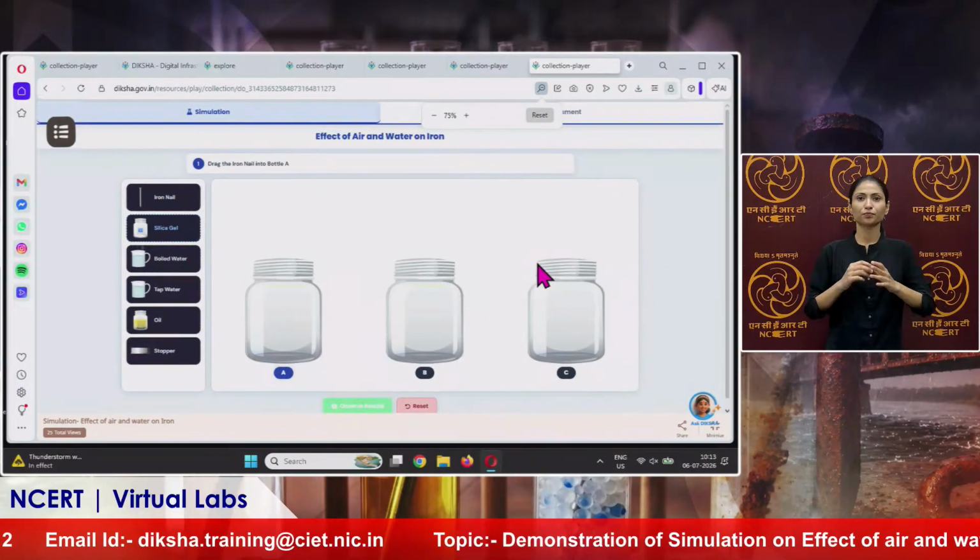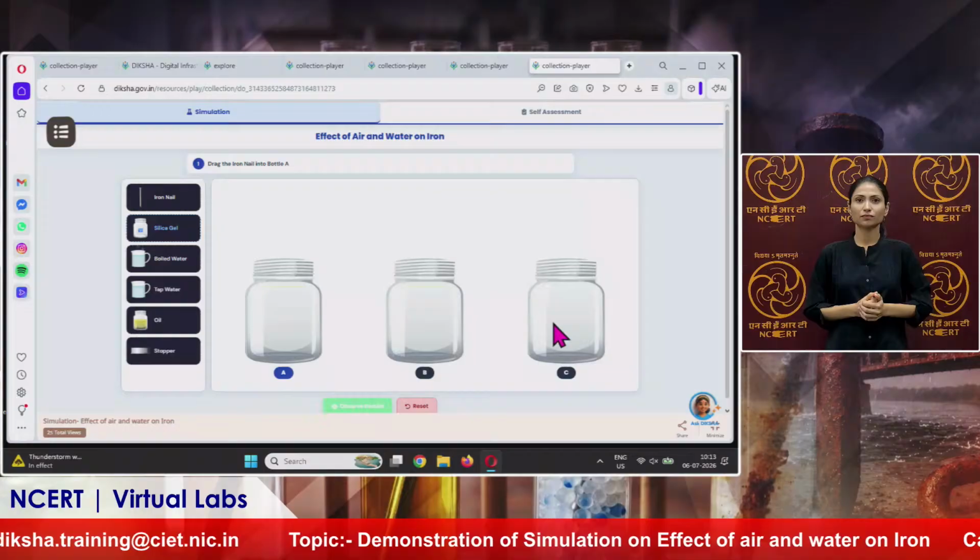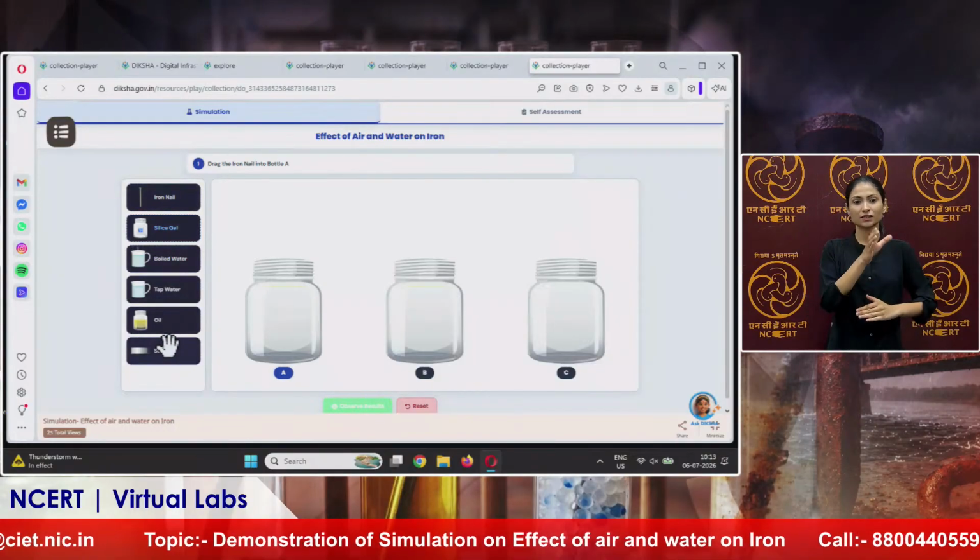Here you will see on the screen 3 jars are there, and on the left side the materials are written.